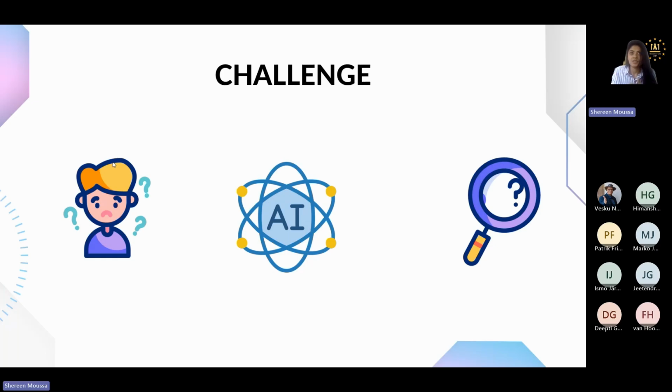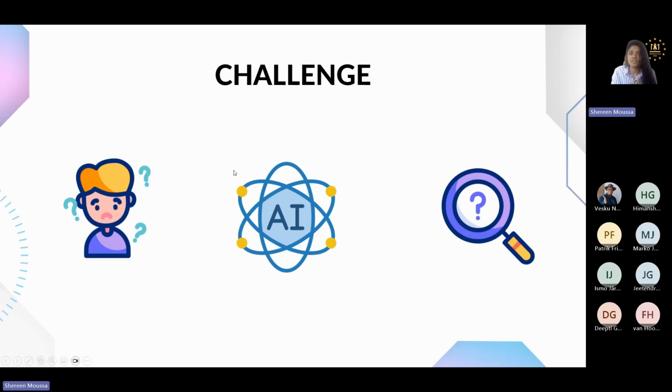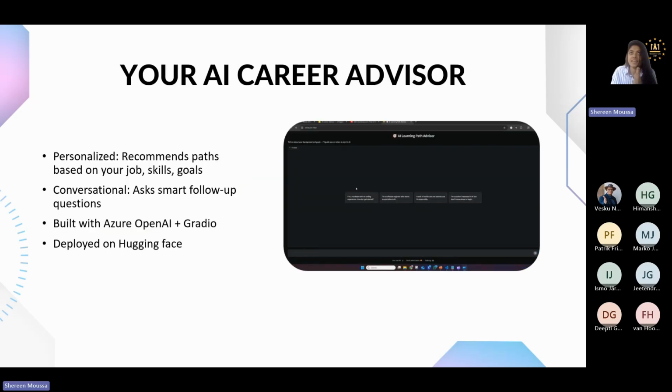So for that, we're going to be building today the AI Career Advisor. The AI Career Advisor is an AI assistant which will provide you personalized recommendations and a recommended path based on a couple of inputs that you give the chatbot, like, hey, I am in the marketing industry.